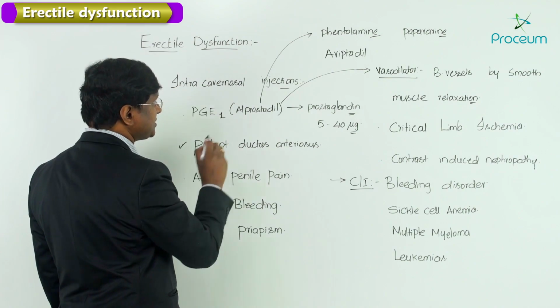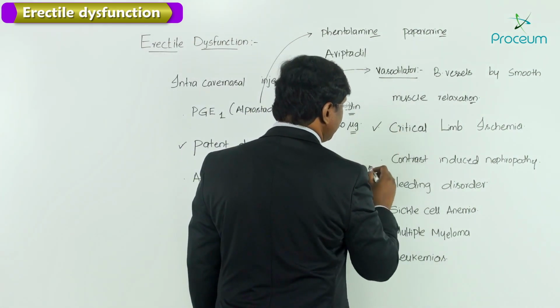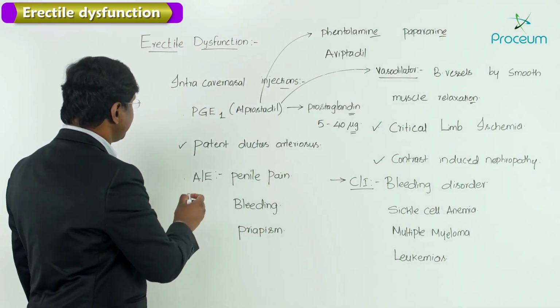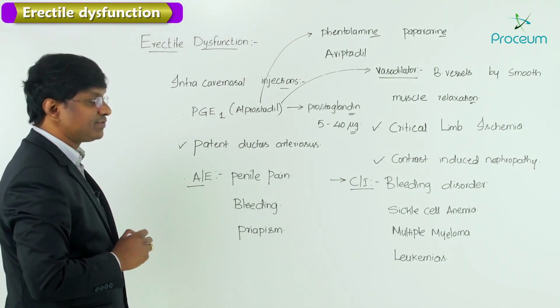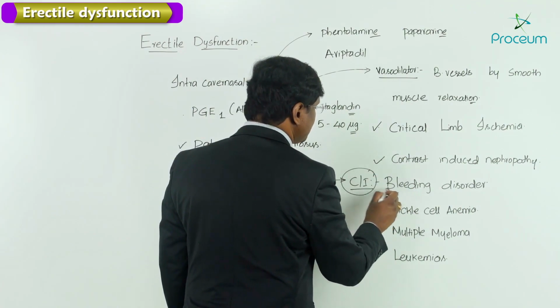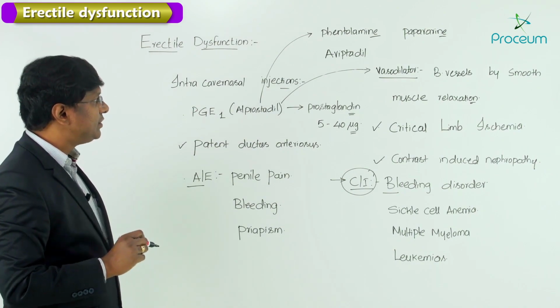Patent ductus arteriosus, sexual dysfunction, that is erectile dysfunction, critical limb ischemia, as well as contrast induced nephropathy. And the adverse effects of alprostadil include penile pain, bleeding, as well as priapism. And contraindications of alprostadil include bleeding disorders, sickle cell anemia, multiple myeloma, as well as leukemias.